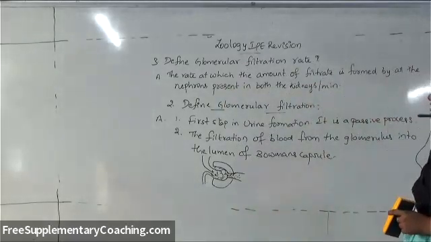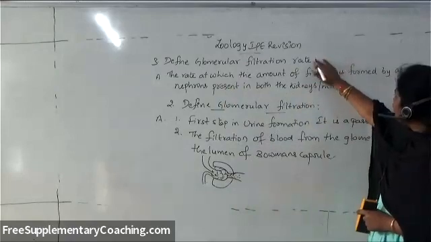So that is only called as GFR, glomerular filtration rate.